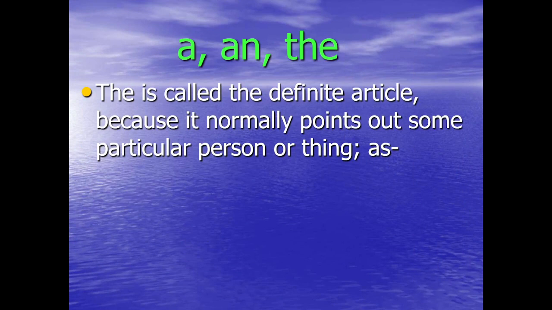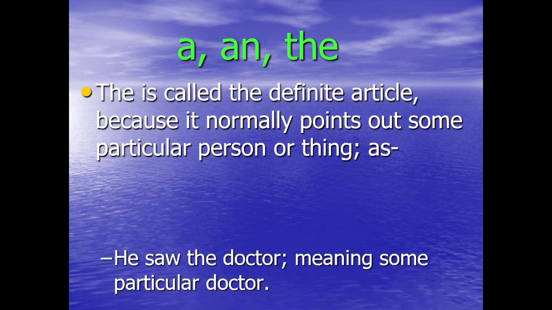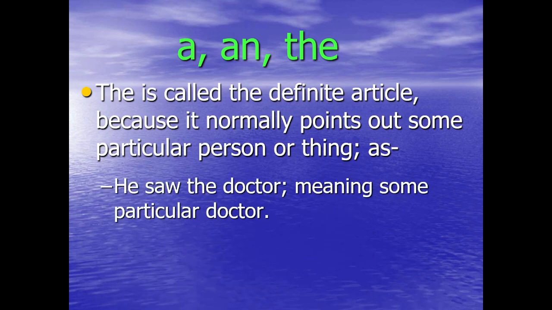The is called the definite article because it normally points out some particular person or thing. Let's take another example. He saw the doctor. So it clearly means that we are talking about a particular doctor.